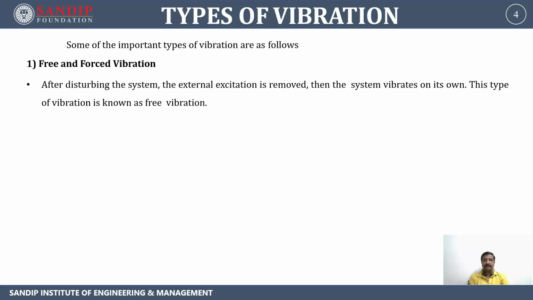As we have discussed in our first unit, when we give the external excitation to the spring mass system, it starts to vibrate because of the external excitation. But in case of free vibration, we remove the external excitation and the body remains in the state of oscillation because of the internal elastic forces. Such type of vibration is called free vibration. The example we have already discussed in our first unit was the simple pendulum.